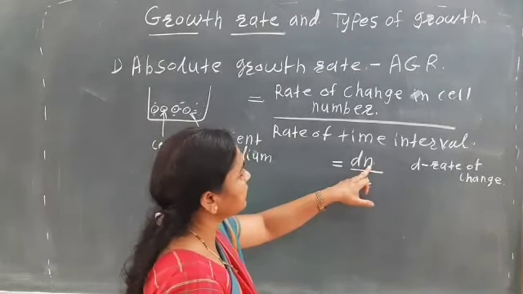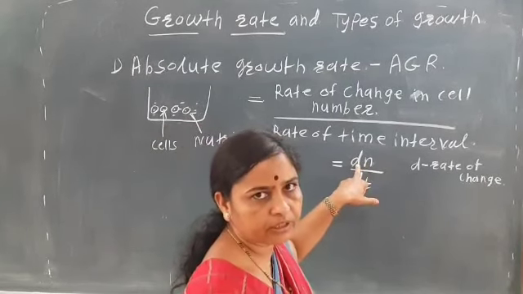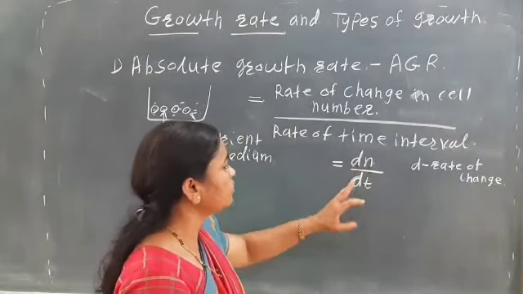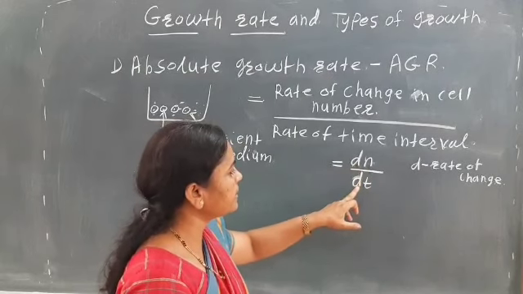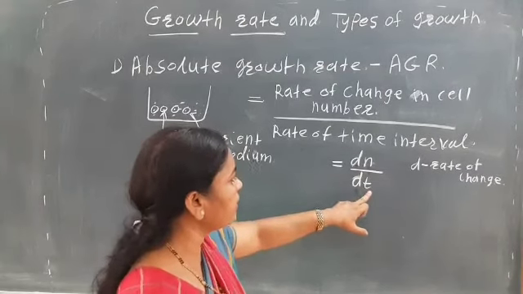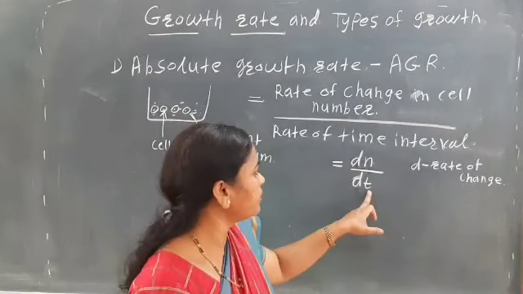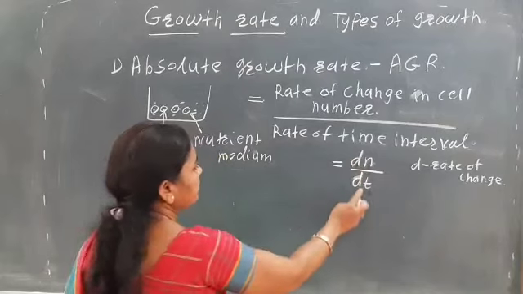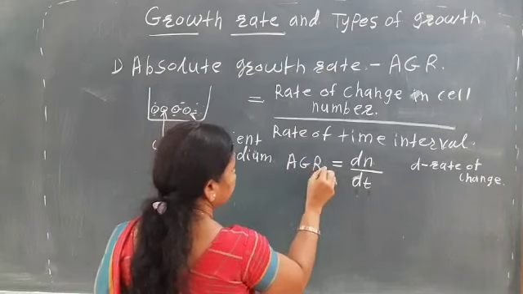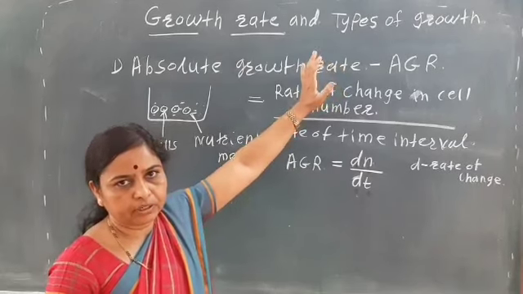So n is the number of cells, and dn is the rate of change in the number of cells, divided by dt, where d is the rate of change and t is the time interval. So dn upon dt is the AGR. AGR means the absolute growth rate.